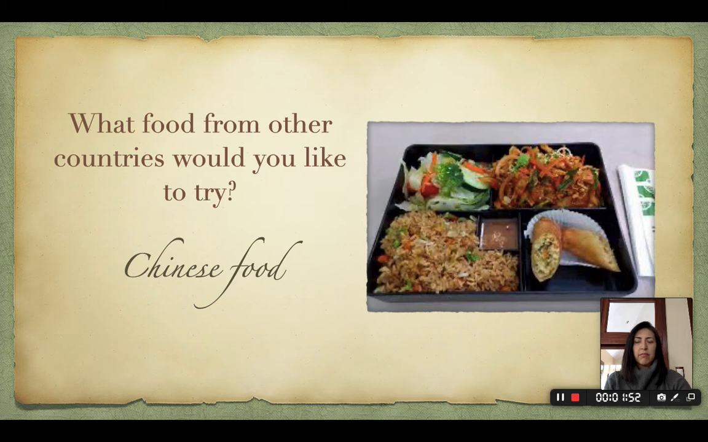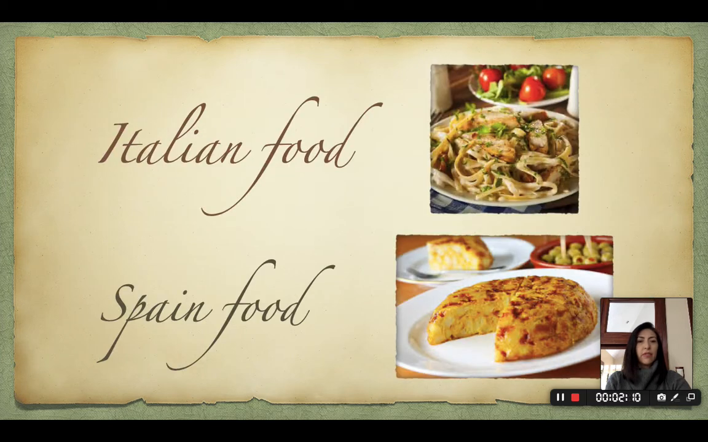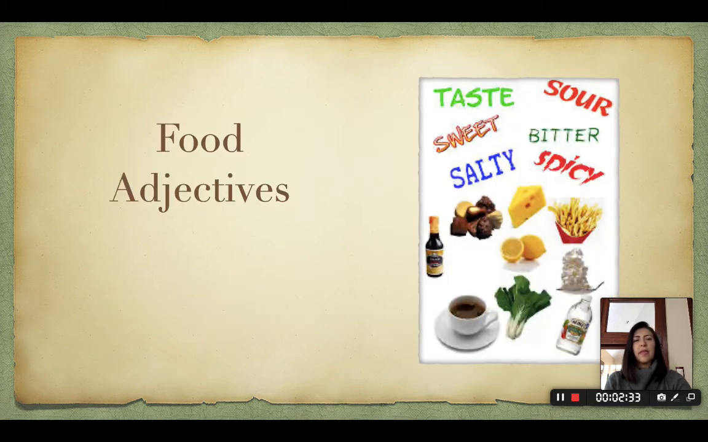Chinese food. Maybe you have tasted Chinese food because in Mexico there are many Chinese restaurants, right? Now it looks delicious and it tastes delicious, right? This is an example of Chinese food. Italian food. Most of the time, the famous dish from Italy is pasta. Okay? It looks delicious. Look at the picture of Spanish food. It looks like a cake, but this cake is made of egg. It looks delicious.